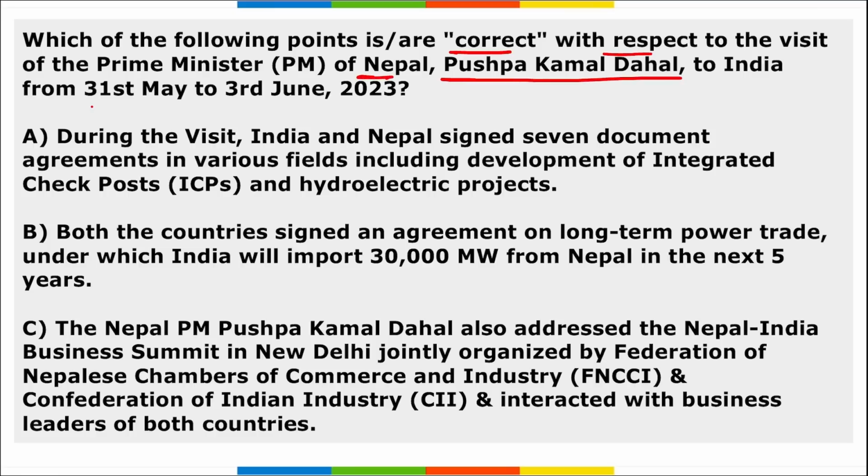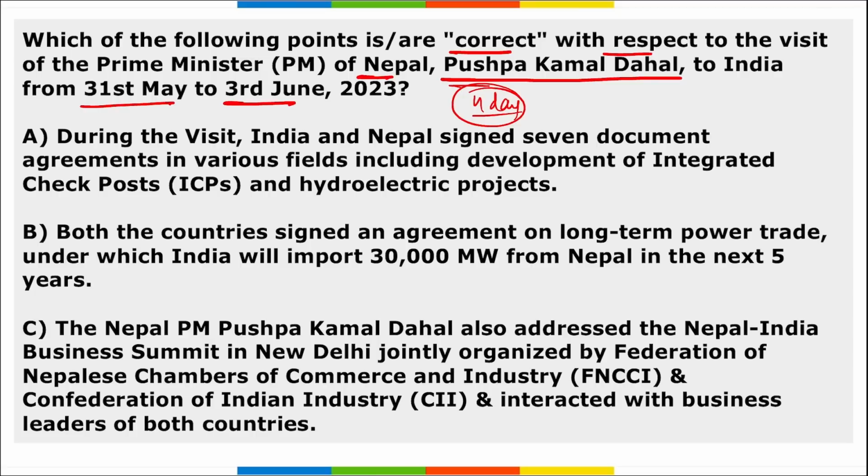Next, which among the following are correct with respect to the visit of Prime Minister of Nepal, Pushpa Kamal Dahal to India from 31st of May to 3rd of June. If we look at the data here, he was here for a 4-day visit, from 31st of May to 3rd of June, at the invitation of the Prime Minister of India Narendra Modi for a high level exchange between both nations according to India's neighborhood first policy.